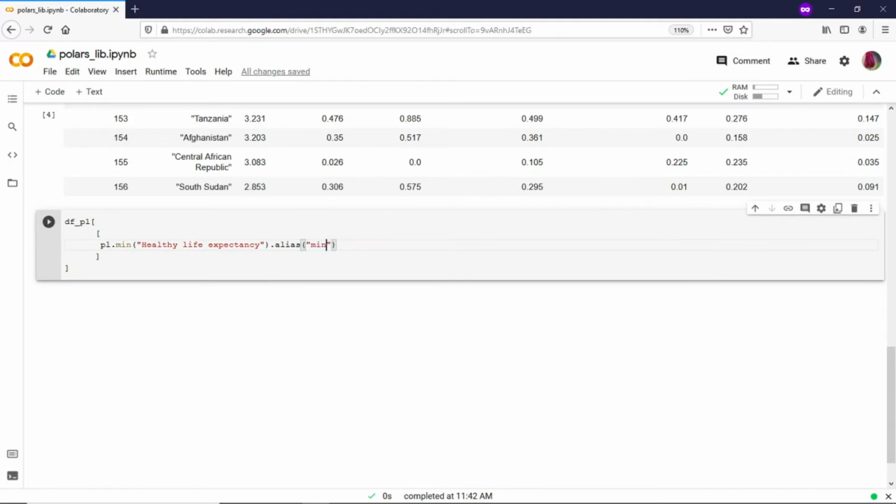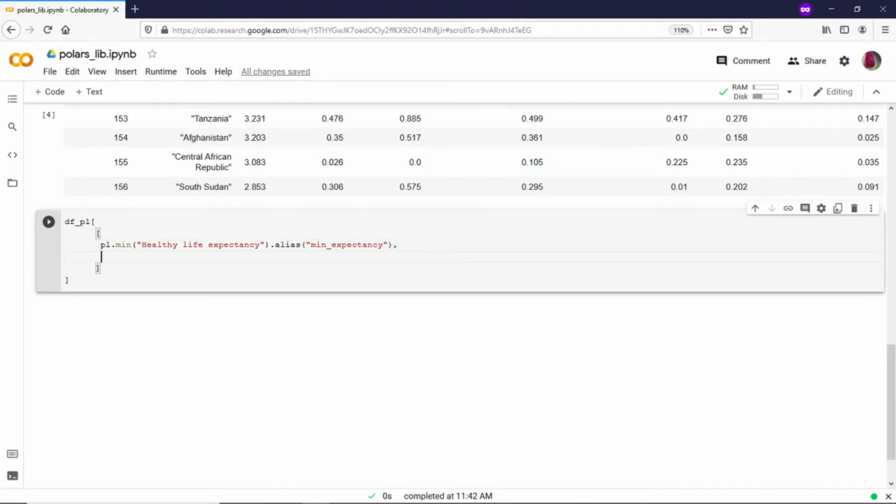So I want to give it as minimum expectancy, and comma. So the same thing we will do for maximum as well. So let me just copy this. I would say max, and I would say max here.